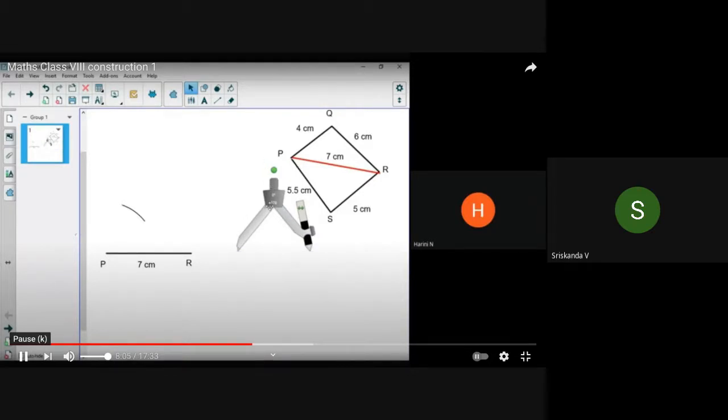Now bring your compass to the point R and you can turn your compass. I just turned it, kept it at R and turned it this side. Now I will rotate it a little. Then I will draw the arc. The two arcs are intersecting. Are you seeing that? That point of intersection is your Q. Because from P you have taken 4 centimeter radius and cut an arc. From R you have taken 6 centimeter radius and cut another arc.